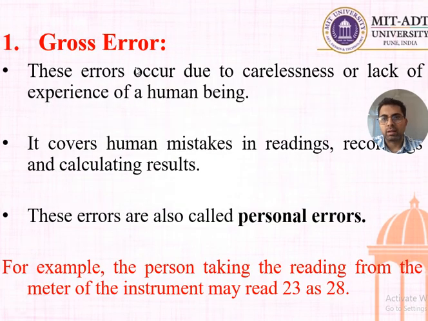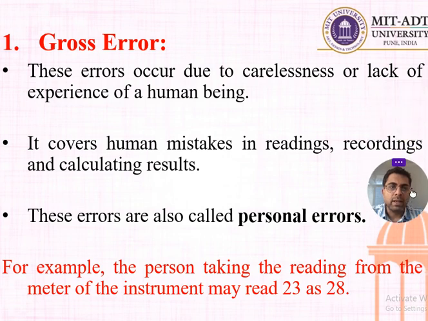Now, what is gross error? Gross error occurs due to carelessness or lack of experience of human beings. It covers human mistakes in reading, recording and calculating the results. These errors are also called personal errors, because they happen because of the carelessness or lack of experience of human beings. For example, the person taking the reading from the meter of the instrument may read 23 as 20. Such a kind of error comes under gross error.